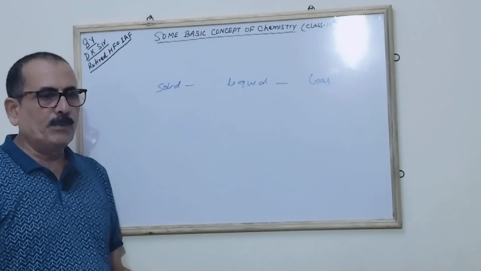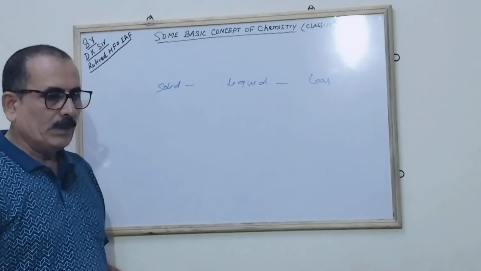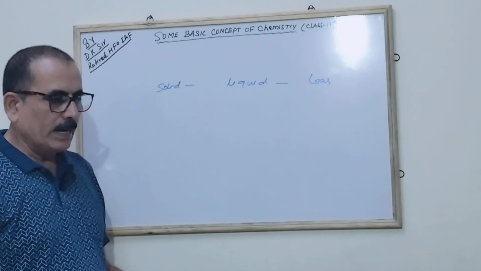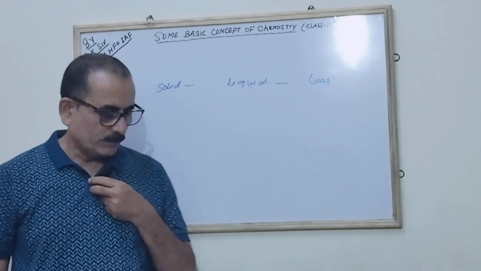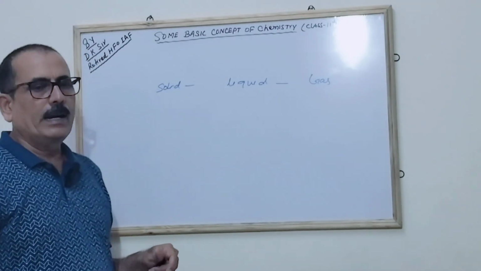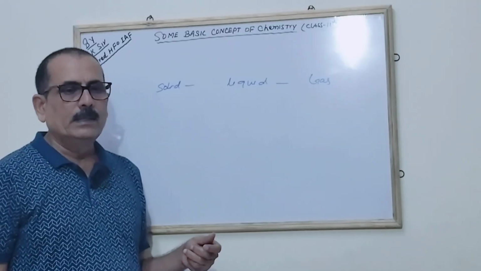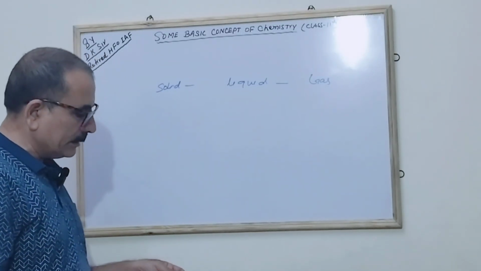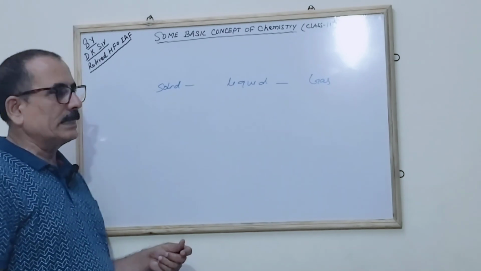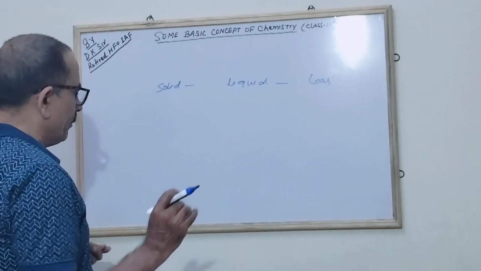The liquid examples will be water, milk or oil. These are the examples of the liquid. The third is a gas: hydrogen, the H2 we call it, nitrogen, N2, oxygen, etc. These are the examples of the gases. Correct? The next example we have seen.